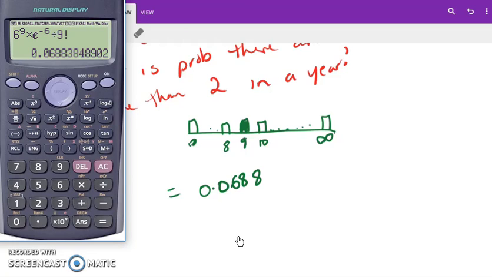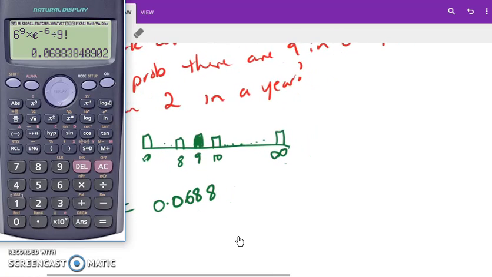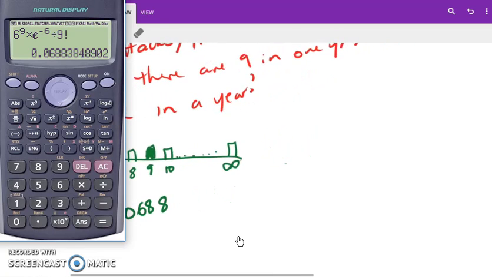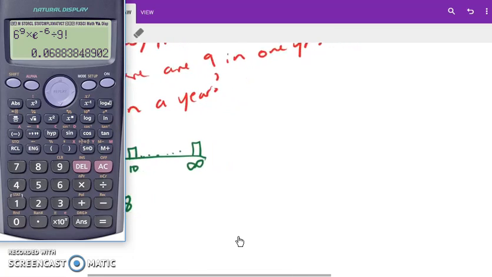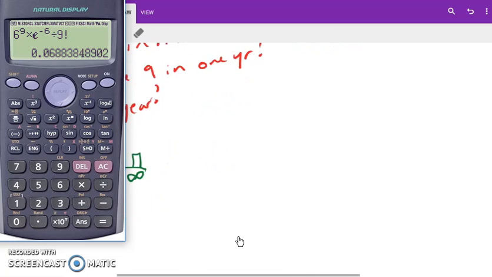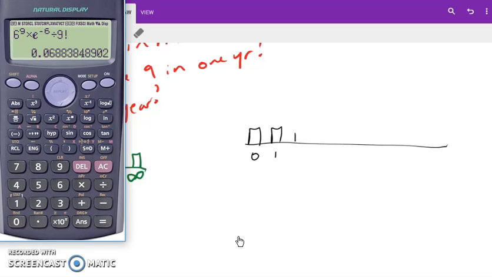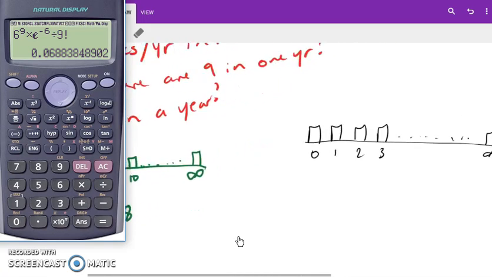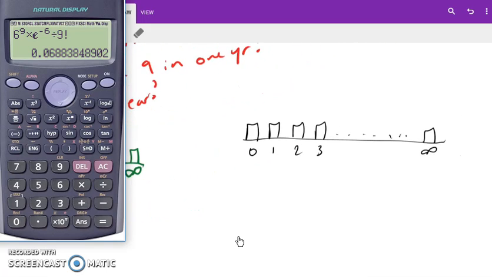Okay, so the second one is slightly more complicated. More than 2 in a year. So if I change colours and we draw what that might look like. More than 2. We could have 0, 1, 2, 3, all the way up to infinity. More than 2. 2 is not more than 2. 3 is, 4 is, 5 is, all the way up to infinity.